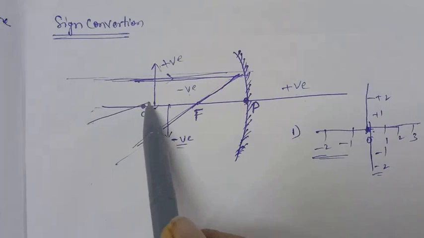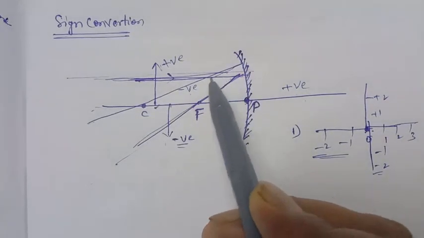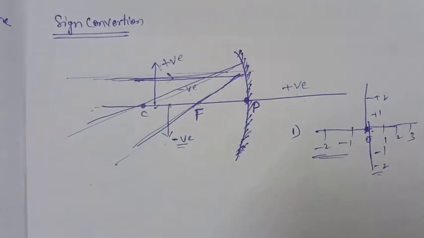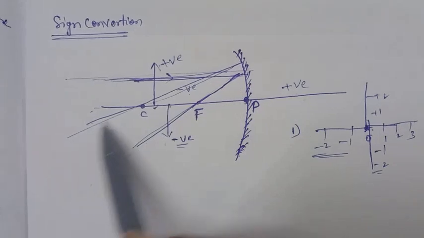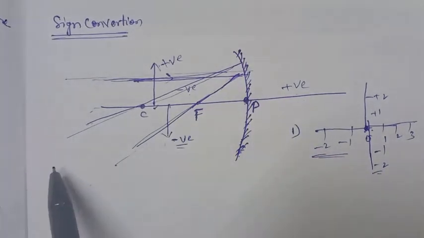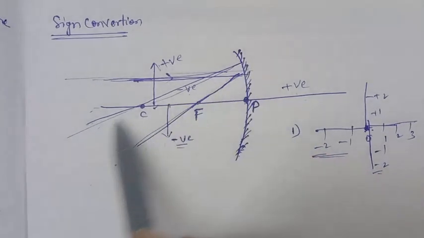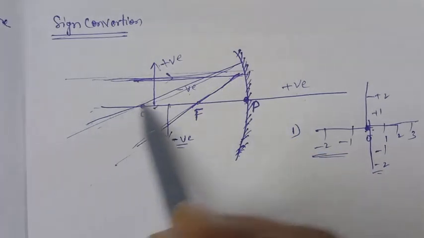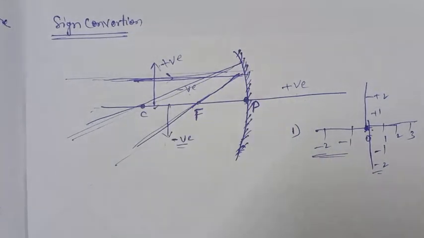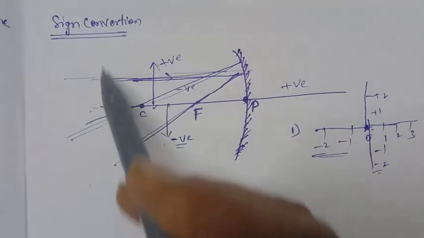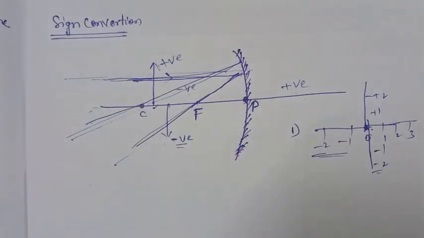If a ray is incident through the center of curvature, it will be reflected back through the center of curvature. It is a normal, so it comes along the normal like this and is reflected along the same path. Okay, and these are the sign conventions.